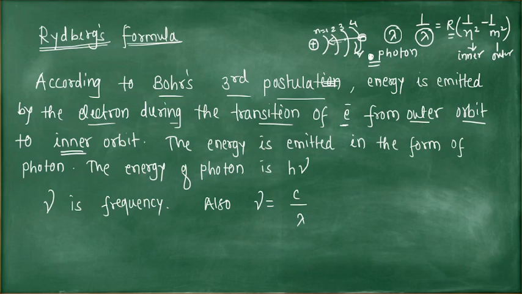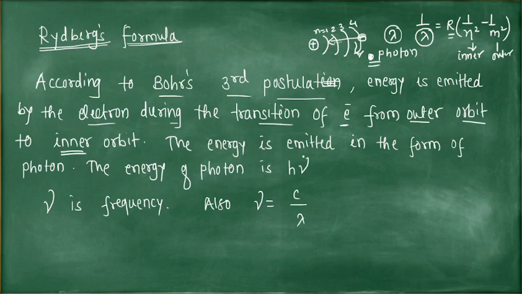So the spectral lines or this spectrum is called emission spectrum. And when the electron absorbs energy and goes to an outer orbit, the spectrum is called absorption spectrum. So here we are dealing with only emission spectrum.